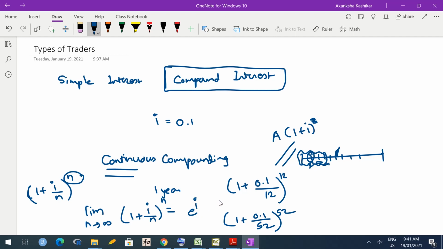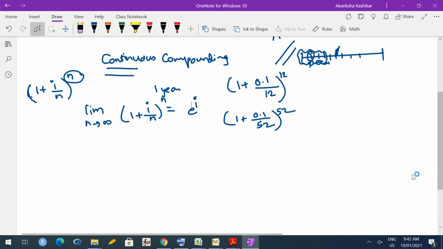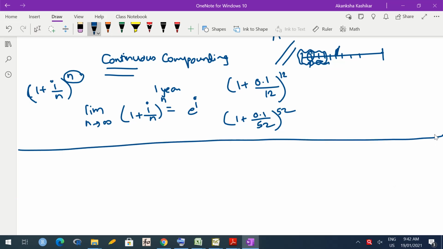Correct? Okay. So this is for a single year. If you have multiple years, then that t would come into the picture. So it would become e^(It). Is it okay? Hence, this is the way in which we would treat continuously compounded interest, and in fact in most of our calculations we would deal with interest being compounded continuously. So please remember that we have to always take interest in terms of this factor.